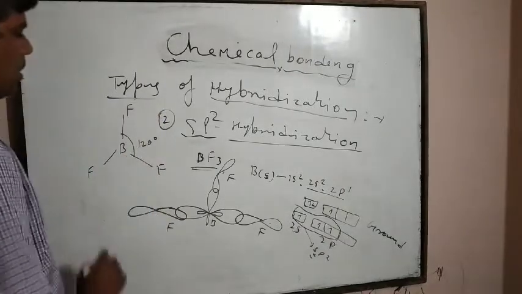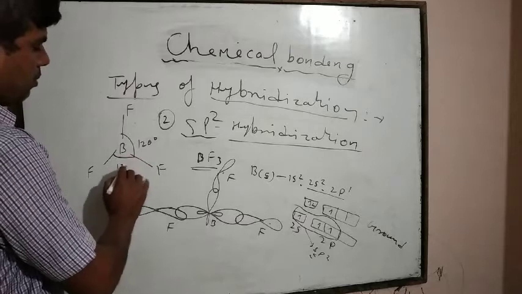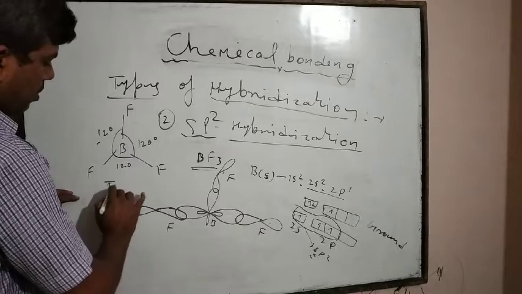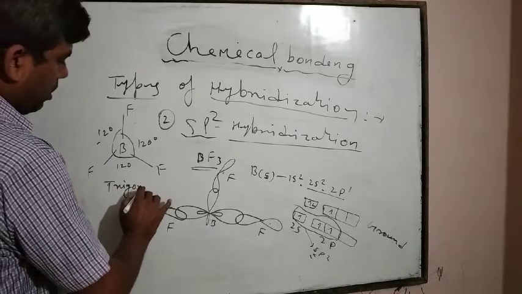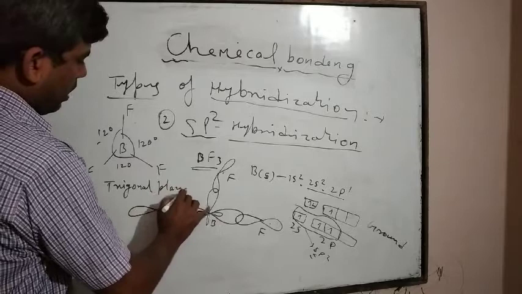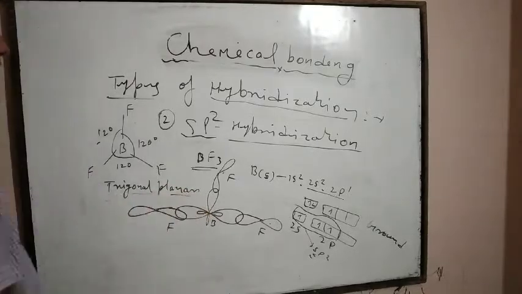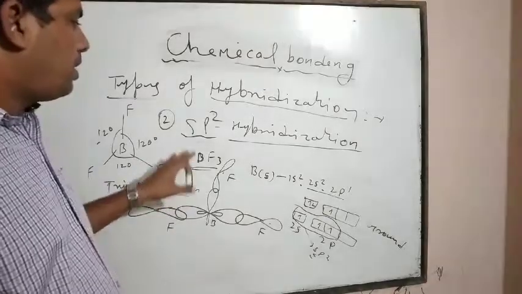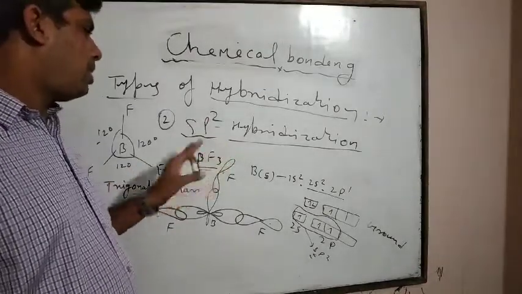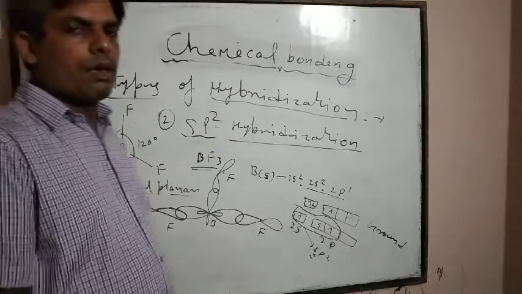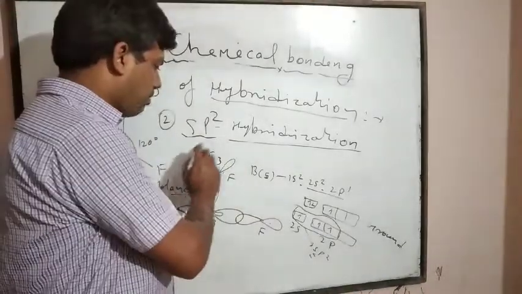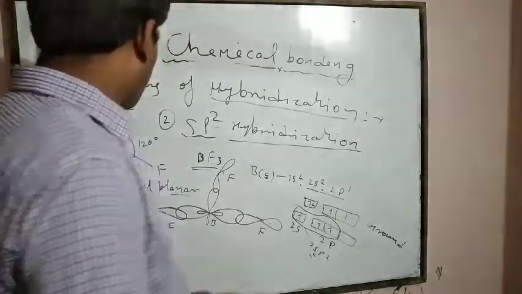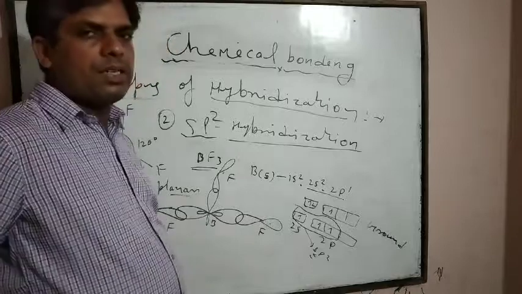Each bond angle is 120 degrees. It is a trigonal planar structure. So this one is the sp2 type of hybridization. The best example of sp2 type of hybridization is BF3, in which sp2 hybridization takes place, and BF3 has a trigonal planar structure.